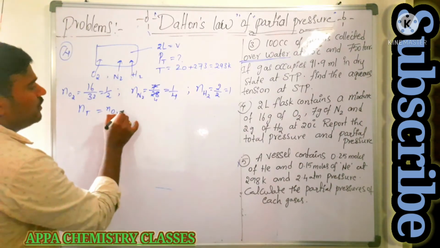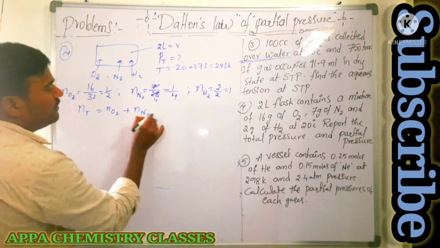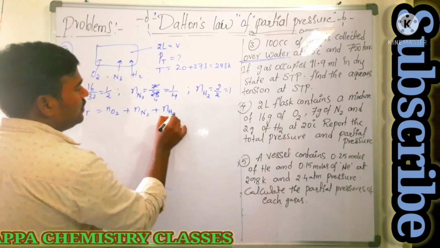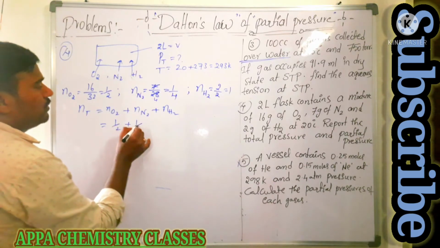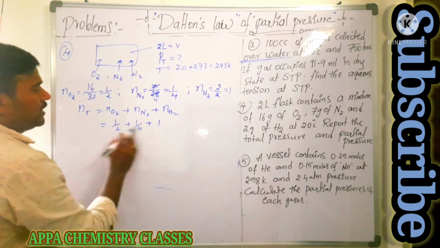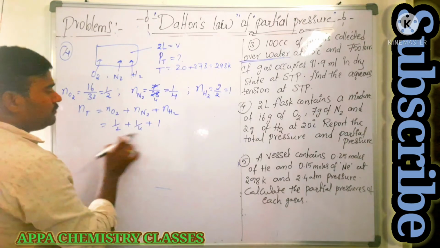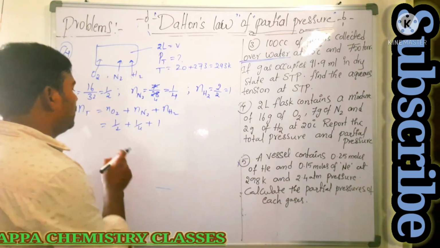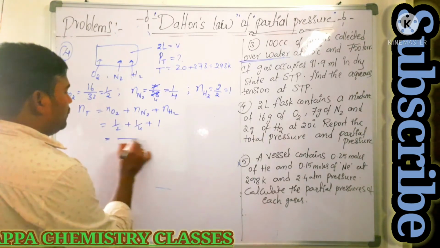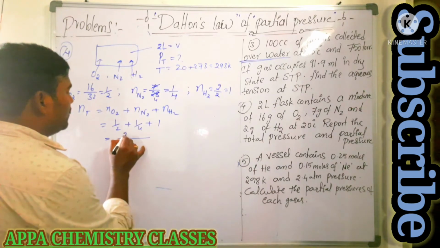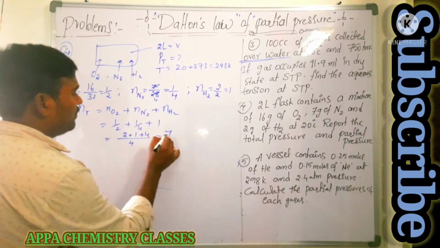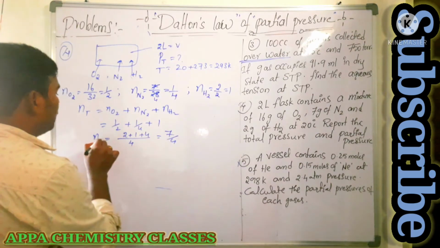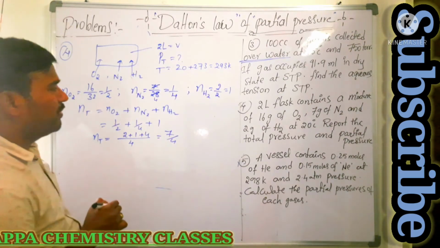Then the total number of moles will be number of moles of oxygen plus number of moles of nitrogen plus number of moles of hydrogen. By adding all these, 1 by 2 plus 1 by 4 plus 1, the LCM is 4. Here 2 plus 1 plus 4, that is 7 by 4. The total number of moles will be 7 by 4.